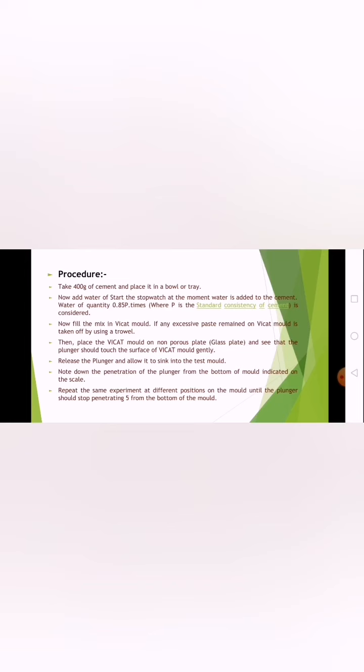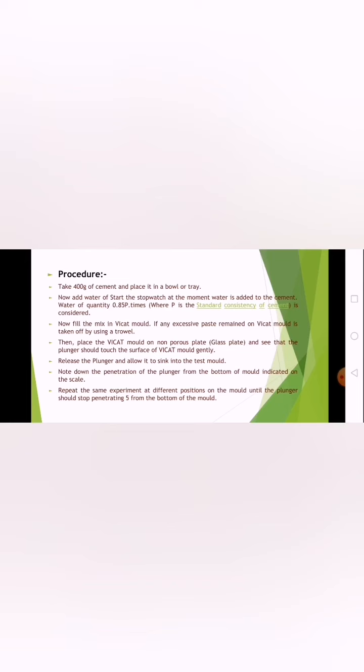Water of quantity 0.85 p, where p is the standard consistency of cement, is considered. Now fill the mix in the Vicat mold. Any excess paste remaining on the Vicat mold is taken off using a trowel.